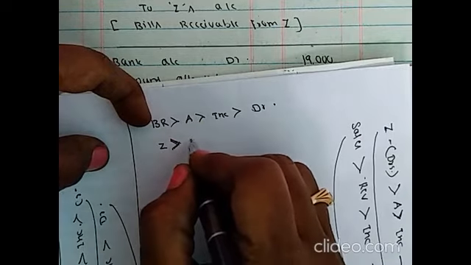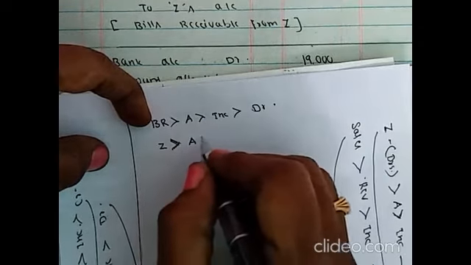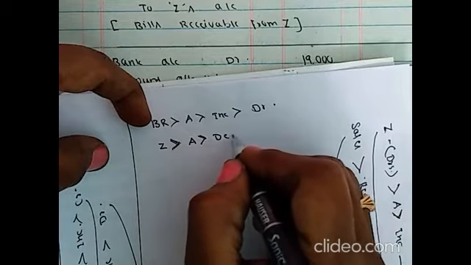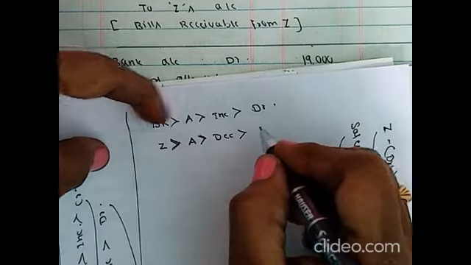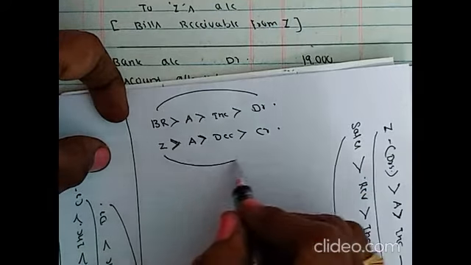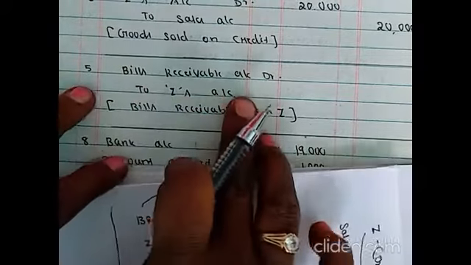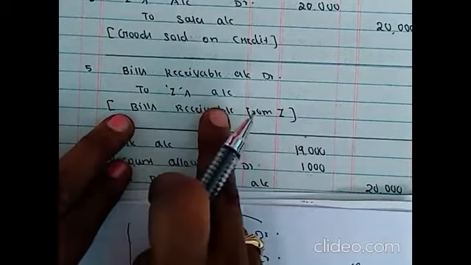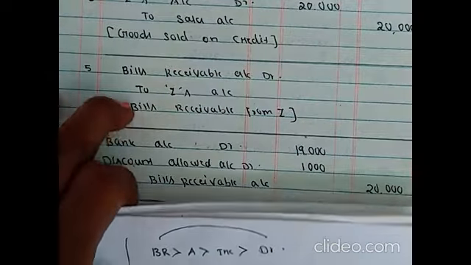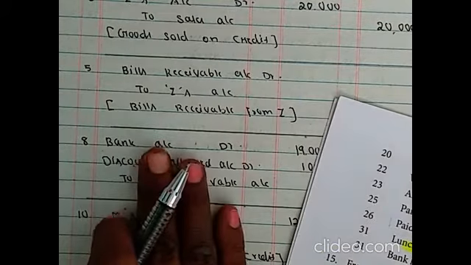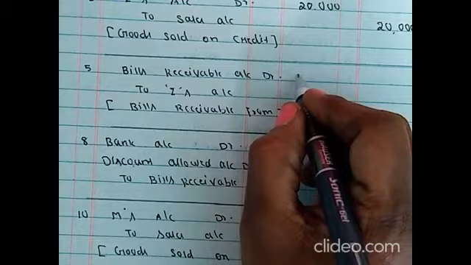He is also an asset, debtors also assets. Asset decrease means credit. So bills receivable account debited, agent account credited, 20,000.